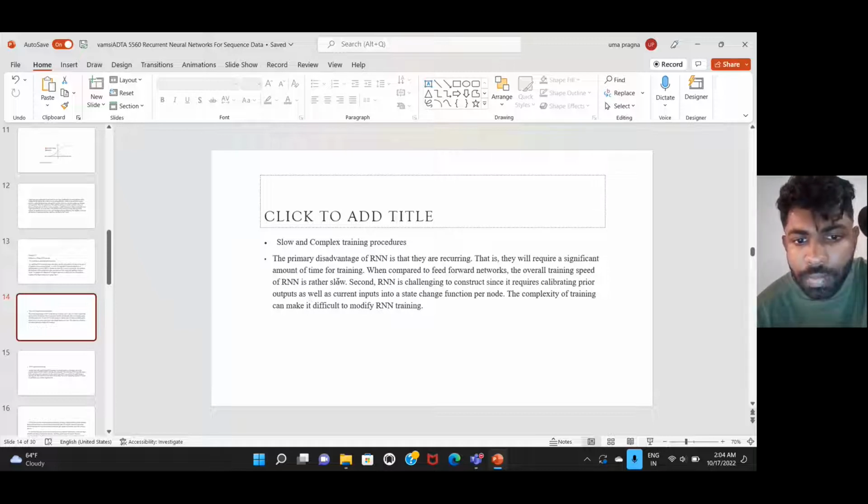So the major disadvantage of RNNs is that they require a significant amount of time for training when compared to feed-forward networks. So it may cause problems for the training procedures. The complexity of the training can make it difficult to modify RNN training. So we should not spend that much time on RNN training.